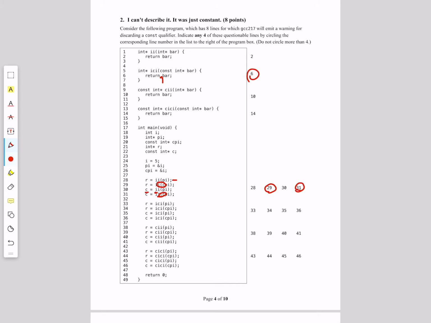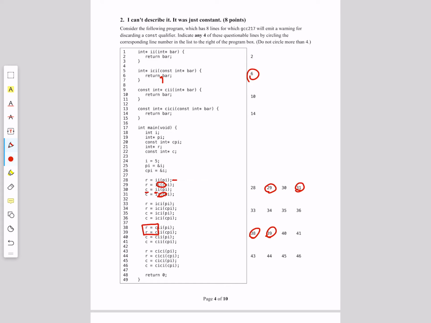In lines 38 and 39, we're assigning the const int star returned into just an int star. So that's discarding the restriction and garners a warning.